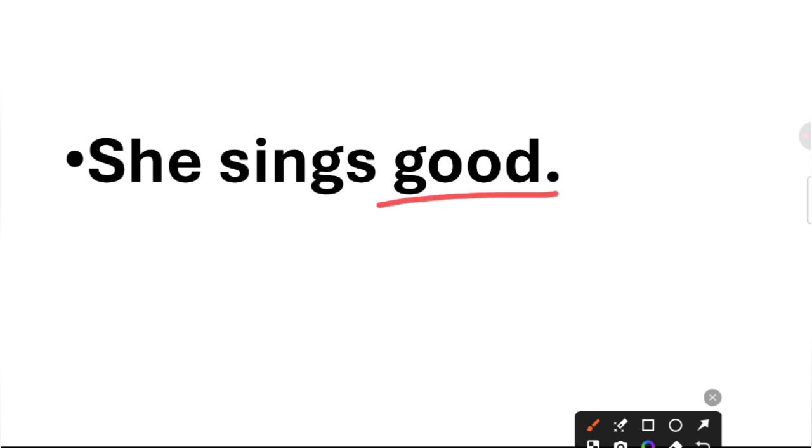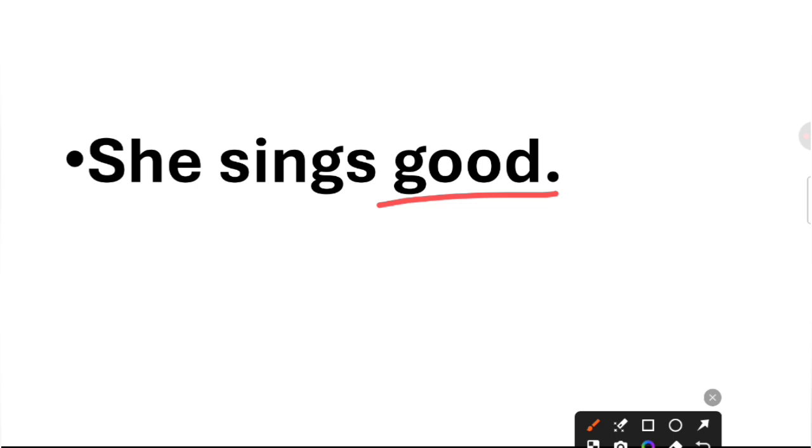Now let's see the next sentence. She sings good. And this is a very common mistake. She sings good. What is the mistake here, or what is the misunderstanding about the mistake here? I'll tell you. It's a very small sentence and it's easy to find out the mistake. But what is the correct sentence in place of this sentence? You might have heard that many people use such kind of sentence, right?